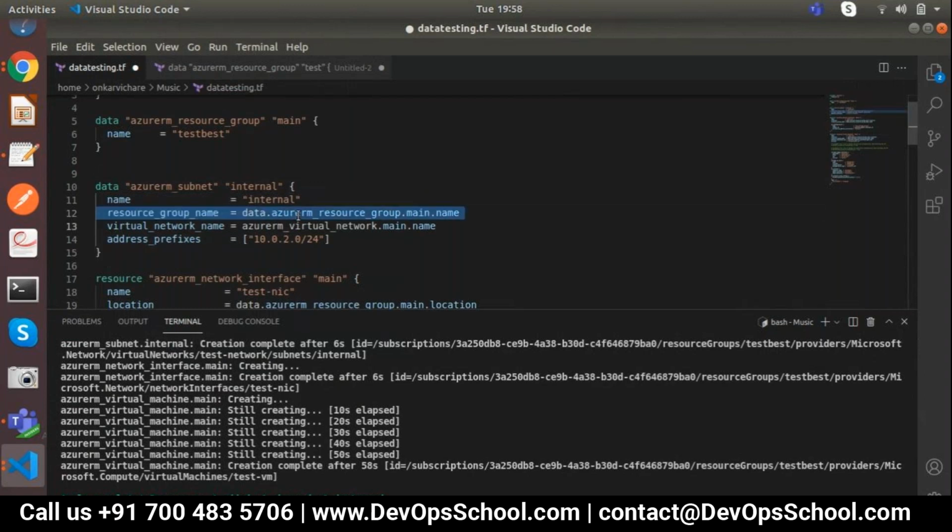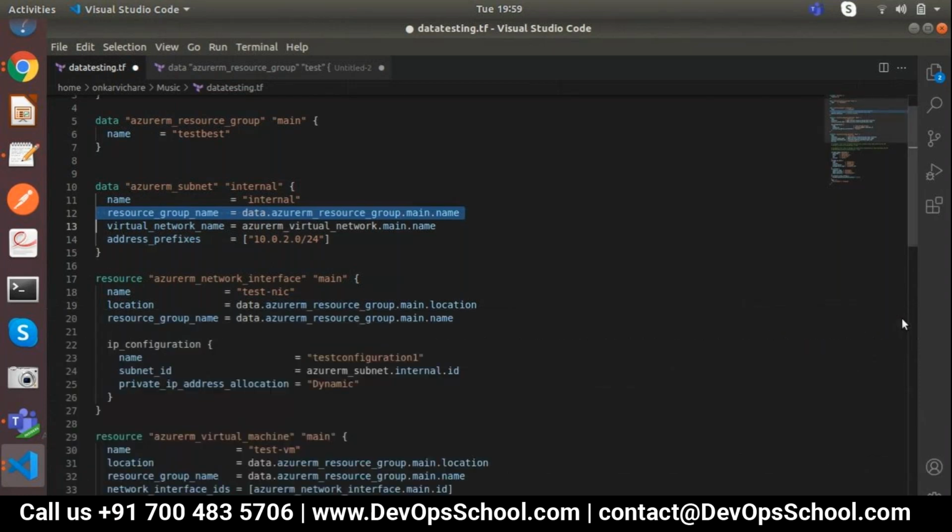You have deleted VNet, right? For that also we require the data, right? Why? Because whenever we call subnet, subnet comes in a VNet, so it will automatically take the VNet. Okay, get my point? Yes.